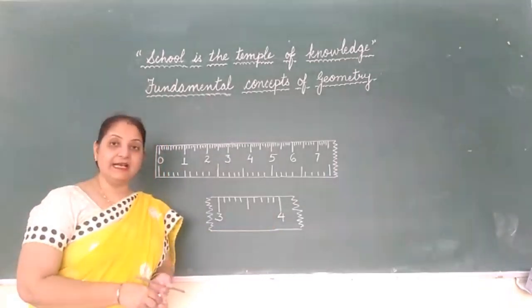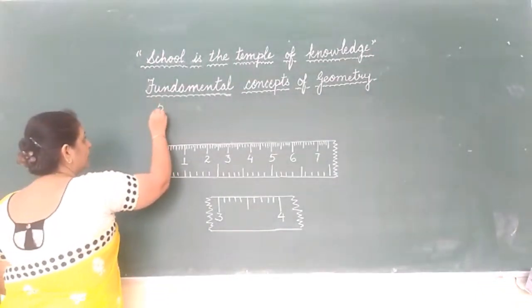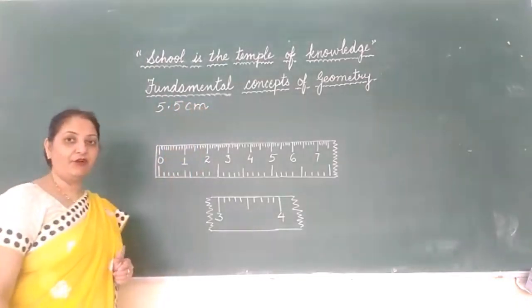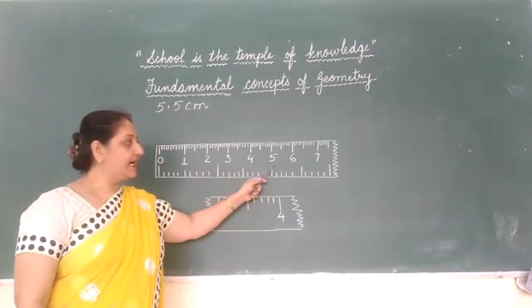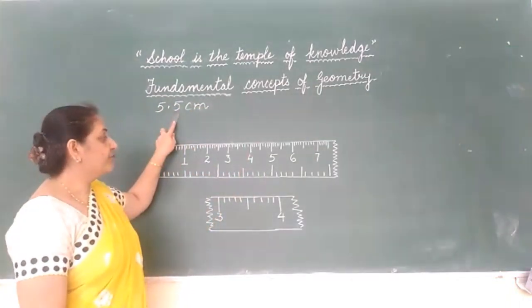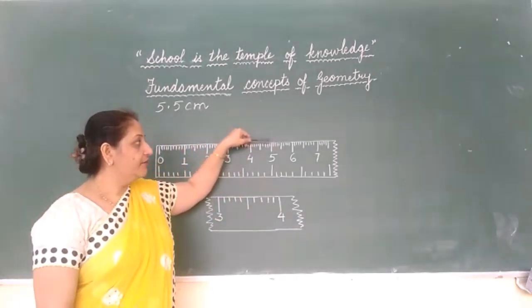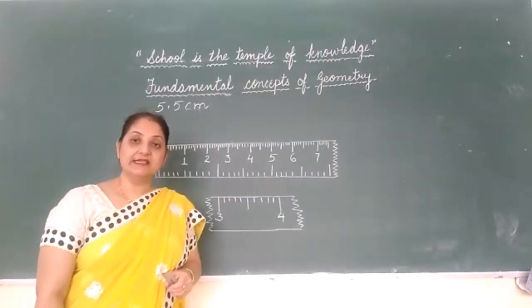Now to draw a line segment, what we do? Suppose we have to draw a line segment of 5.5 centimeters. For this, we will measure 5 complete centimeters and then we will count 5 millimeters, means 5 small lines after 5 centimeters. That will be 5.5 centimeters.